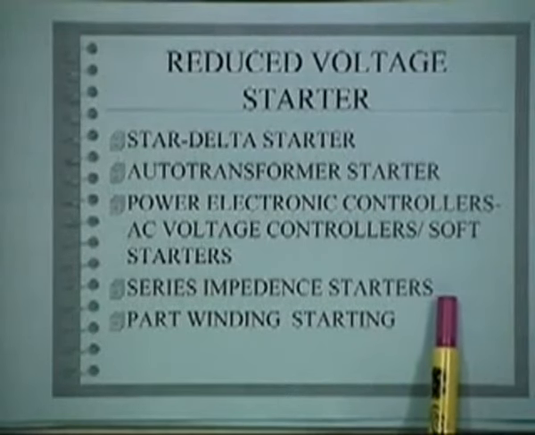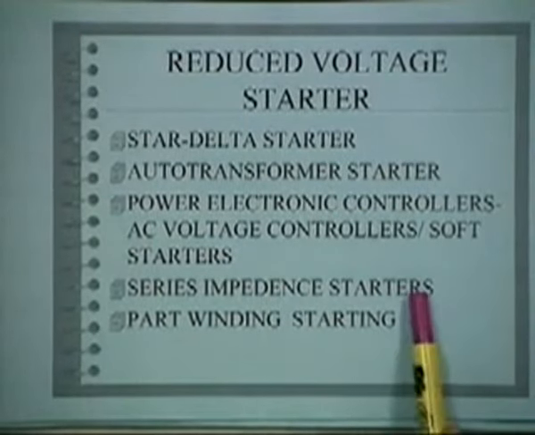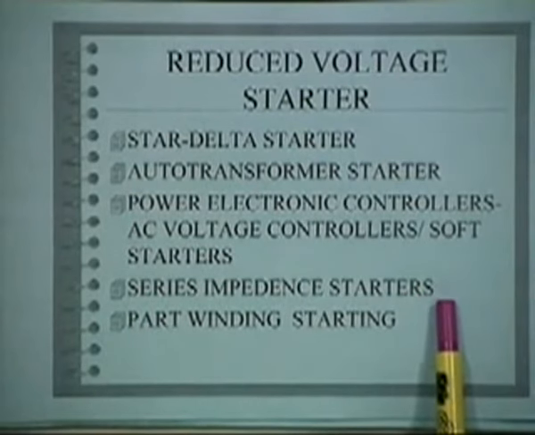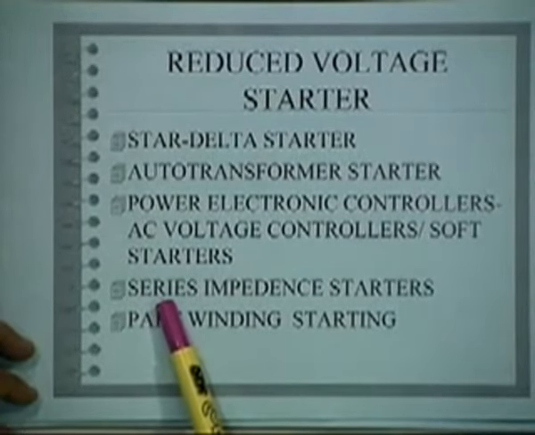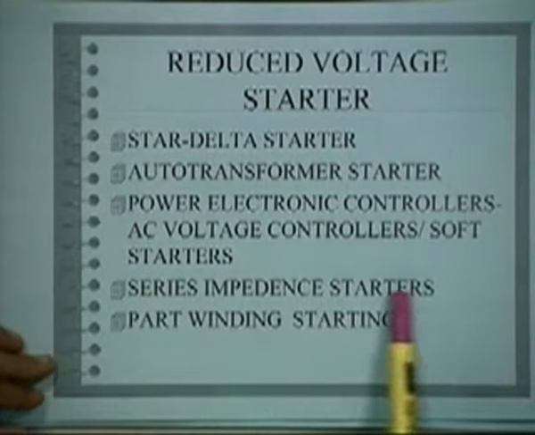Okay. There are also series impedance starters. You can connect an impedance in series with the motor. Then the drop across the impedance at start will make sure that the voltage across the motor is reduced at start. You must have seen again the conventional fan regulators. What you have is resistors. When you want high speed, you make the regulator come to 0 resistance. If you want low speed, make the regulator include higher resistance. So that is what is similar. Instead of resistance, you can also have an impedance, an inductor also. So it will have different characteristics.